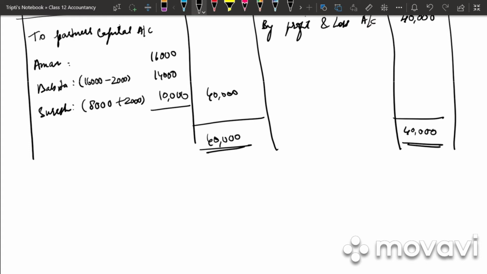So after the profit and loss appropriation account, write down the note. The minimum guaranteed amount to Suresh is rupees 10,000, whereas his share of profit as per the profit sharing ratio works out to be rupees 8,000 only. Full stop. Hence, there is a shortfall of rupees 2,000 which will be borne by Babita. Borne means B-O-R-N-E.